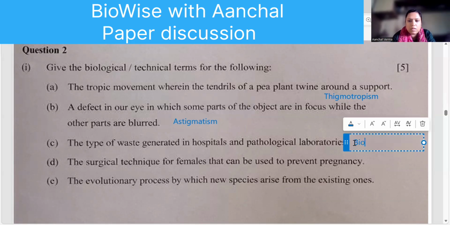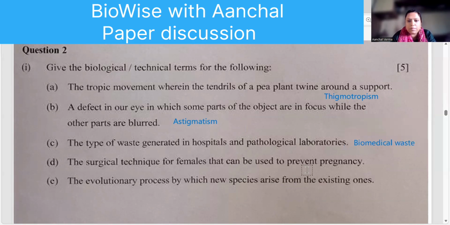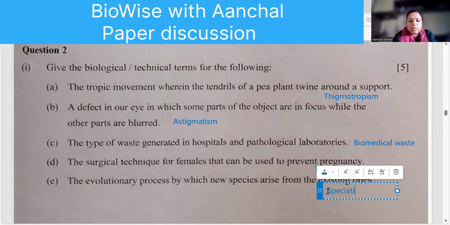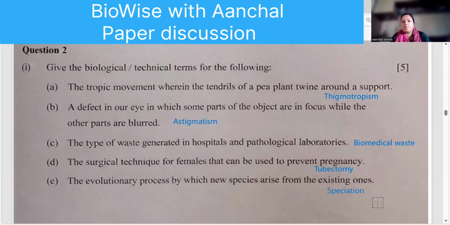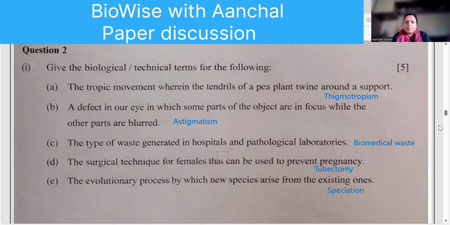Biomedical waste. Biomedical waste. The surgical method in the female. Tubectomy. Tubectomy. Right? An evolutionary process by which new species arise from the existing one is speciation. Okay? Speciation is the origin of species. Next one.